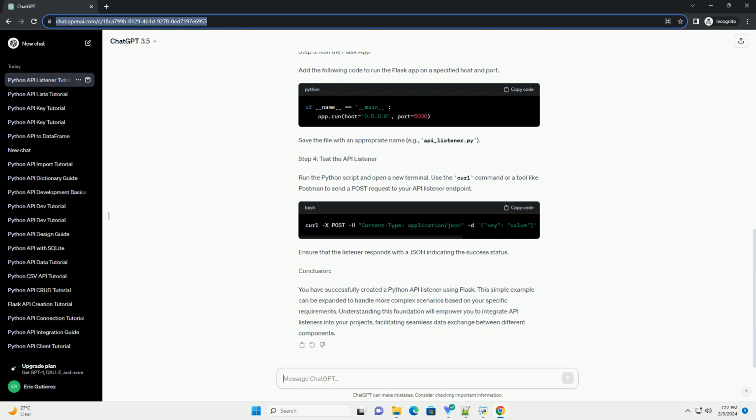Conclusion. You have successfully created a Python API listener using Flask. This simple example can be expanded to handle more complex scenarios based on your specific requirements. Understanding this foundation will empower you to integrate API listeners into your projects, facilitating seamless data exchange between different components.